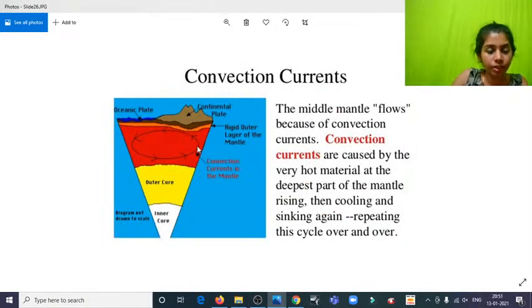So like we said, it's moving like this, a convection current, and the middle mantle flows because of the convection current. The convection currents are caused by the very hot material at the deepest part of the mantle rising, then cooling and sinking again, repeating over and over again.